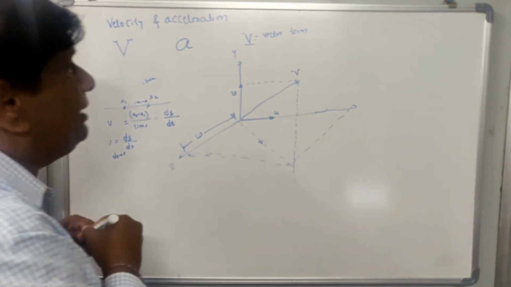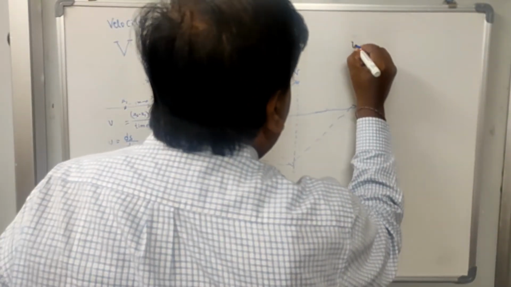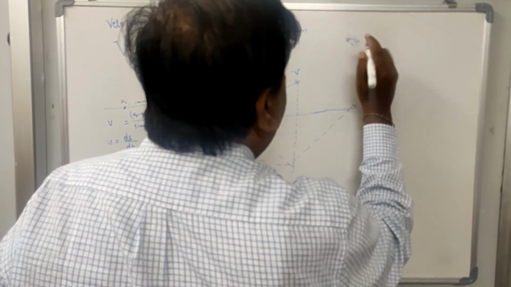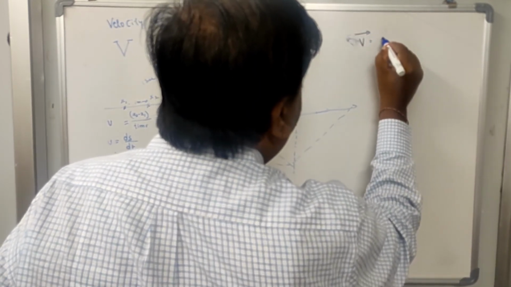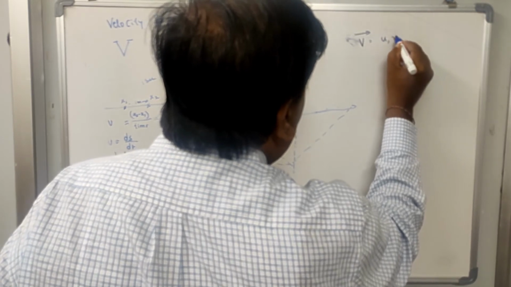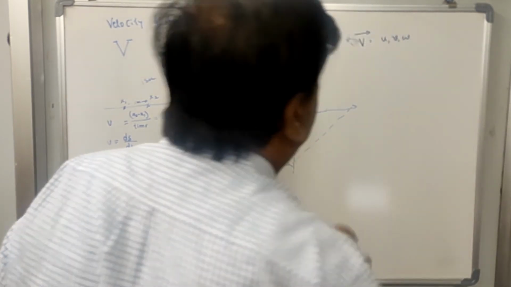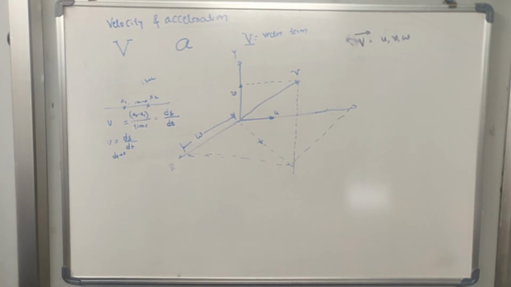So capital V is the vector, and its components are u, v, w, which are its velocity components in the x, y, z directions.